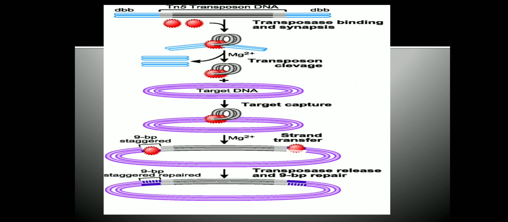Once they excise the transposon DNA, they also cleave the target DNA, and the repeated sequence in the target DNA is duplicated. So transposase will insert the Tn5 transposon DNA onto the target DNA. Here the target DNA is a plasmid. Once inserted, the plasmid DNA has now taken up the transposon and the gaps will be filled by DNA polymerase, as I told you. This is how plasmids will take up the transposon DNA.